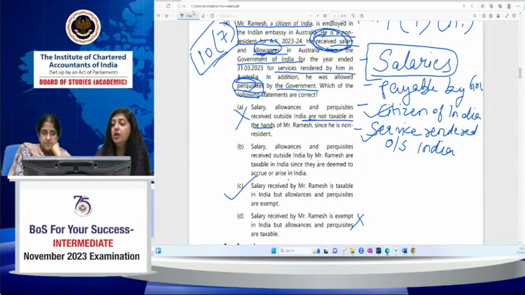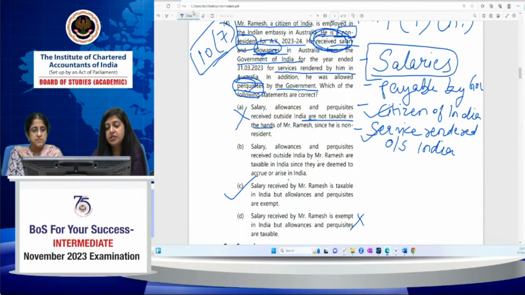Answer C. Firstly, you have to see whether the particular income is taxable in the hands of the person or not. Because he is a non-resident, we have to see whether the particular income is taxable in his hand or not. And if certain exemptions are provided under section 10, we have to see whether exemptions are provided in respect of that income and whether all the conditions specifically written for that exemption are satisfied or not.